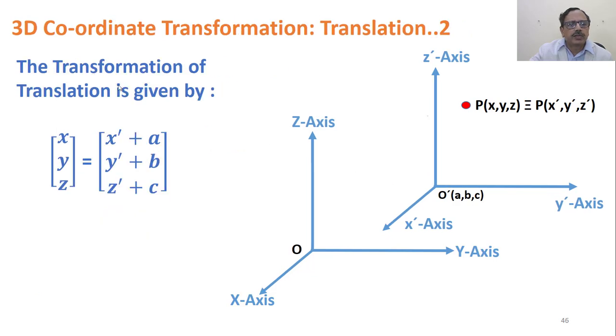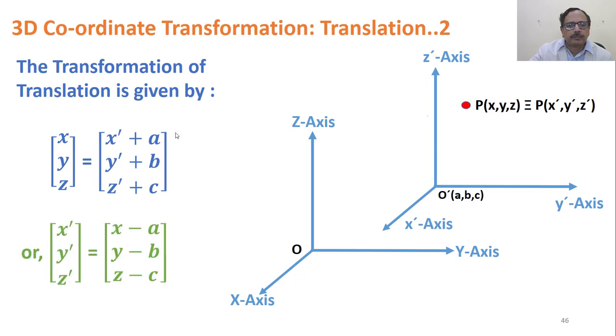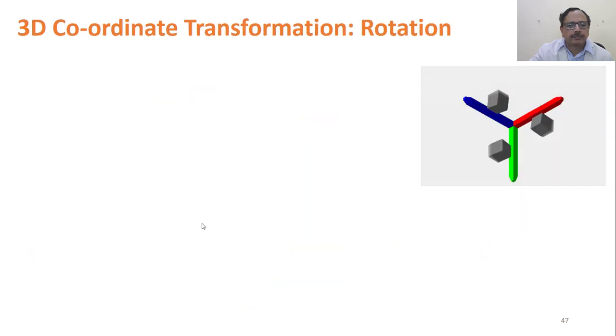So the transformation of translation is given by X, Y, Z as the vector X dash plus A, Y dash plus B and Z dash plus C. That means X is equal to X dash plus A, Y is equal to Y dash plus B and Z is equal to Z dash plus C. Or the new coordinates X dash, Y dash, Z dash can be written as the vector X minus A, Y minus B and Z minus C.